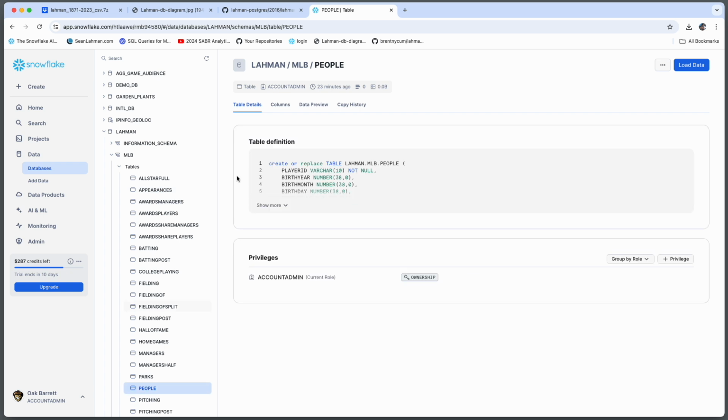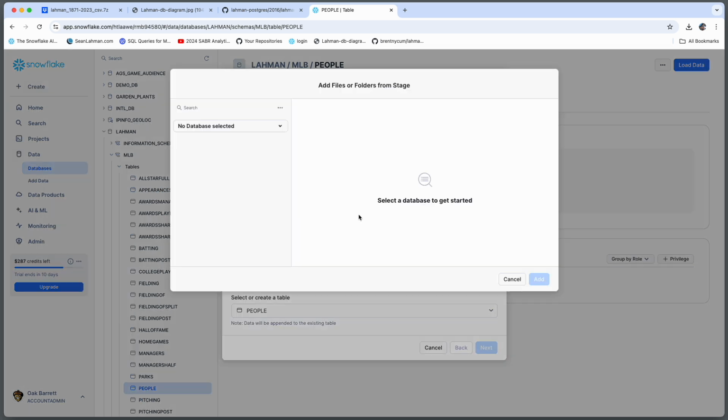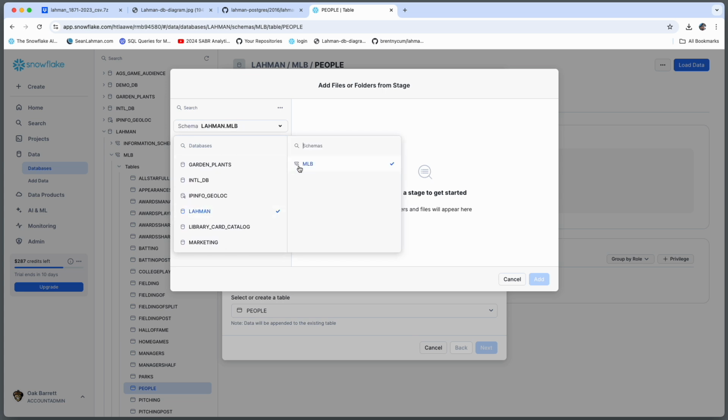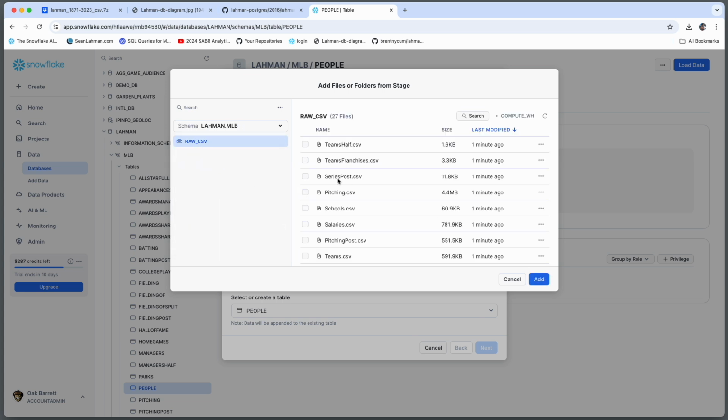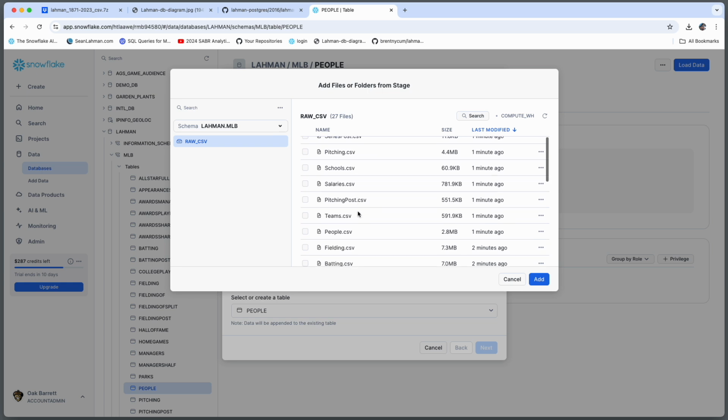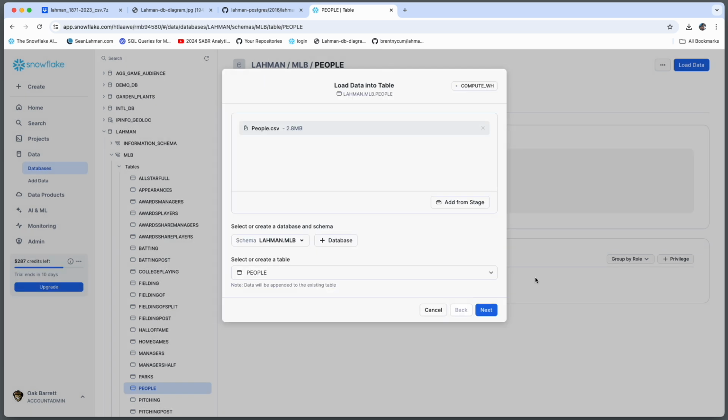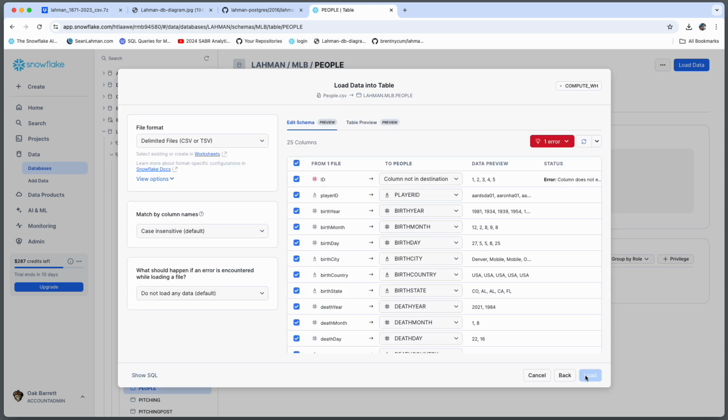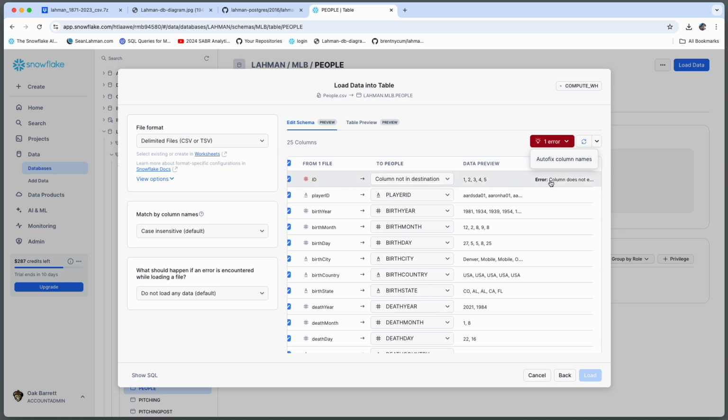So let's keep going. All right, moving on to the people table. Same process, connect to the database, the schema, select the file out of your stage that you wish to load. Now in the data preview, it looks a little different. It's showing a column does not exist. And this is something I was worried about using an older data model. So I think we're going to have to go look into the actual data file, and see what our table currently looks like and what adjustments we need to make.